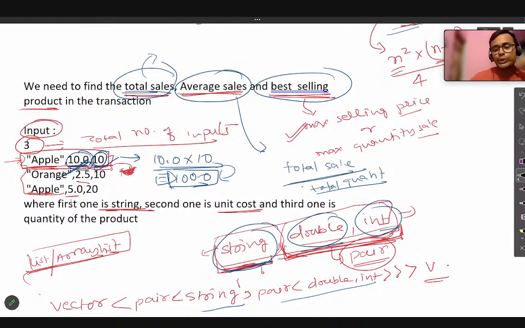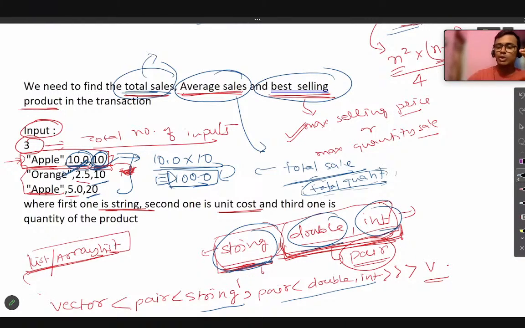So this is the formula. For that we also have to track the total quantity. Total sale we can track by using the formula we discussed, but for total quantity we have to track whatever quantity we take as input every time. So we have to add the third value of each input every time, so that we can get the total quantity, and at the end we can get the average sale. Now these two are clear.